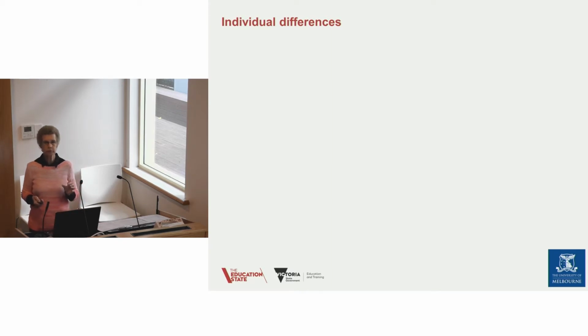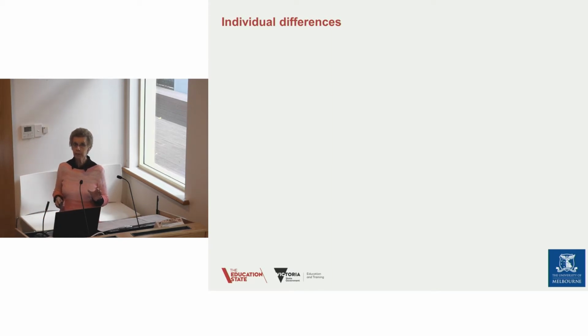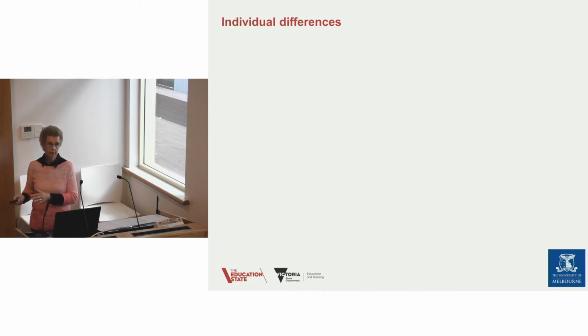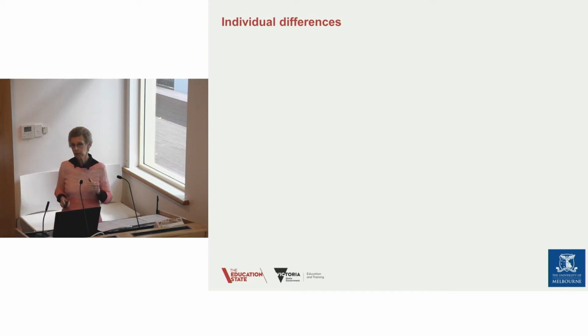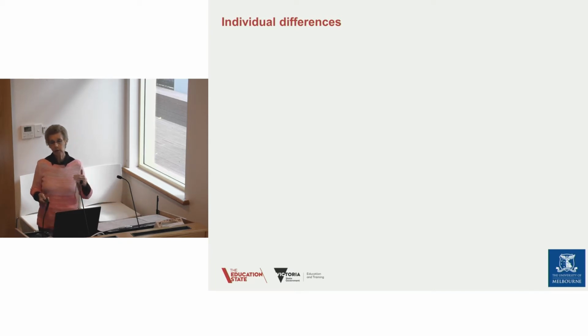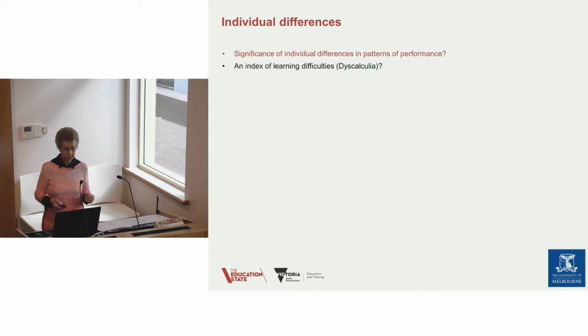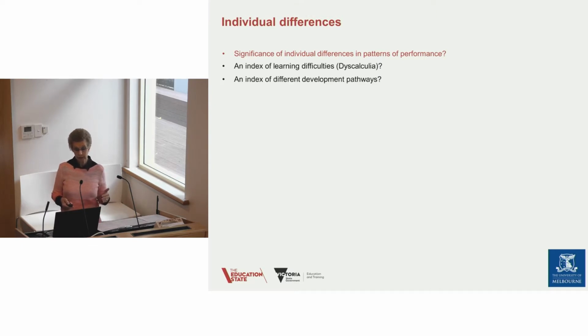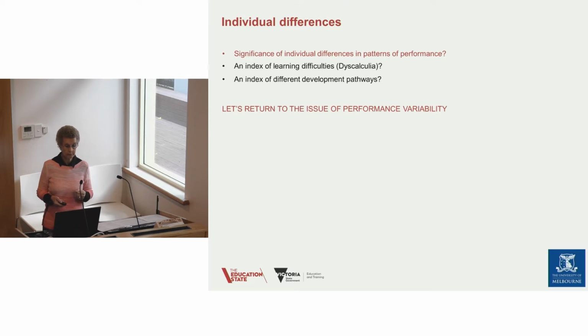We think that these individual differences are going to give us information about delay, deficit, and the typical function. And that is why we need to look at these individual differences, not via a cutoff, where we might think of dyscalculia as you either have it or you don't. It's very much we want to look at profiles of performance so we can see the nature of the learning difficulties. So we're suggesting then that there is a real significance in these individual differences in terms of indexing learning difficulties like dyscalculia and also different developmental pathways. So it's very informative for us in how students develop their maths abilities.